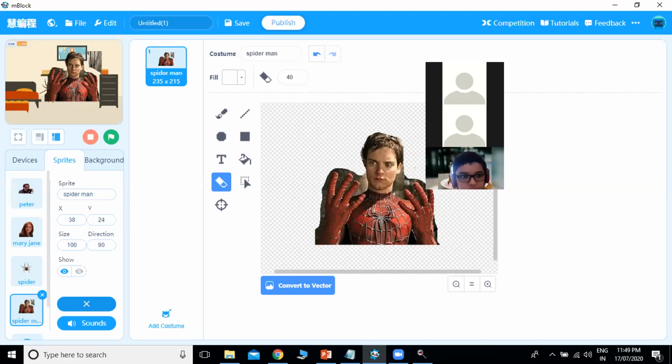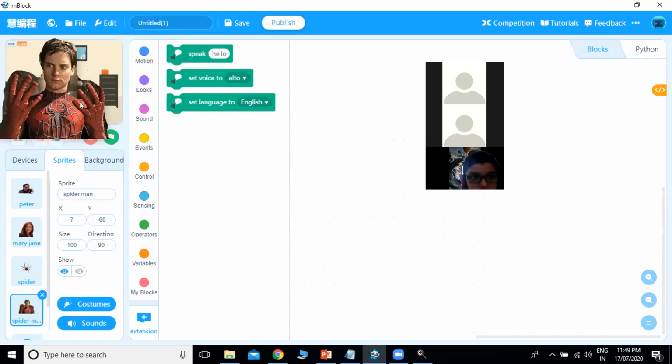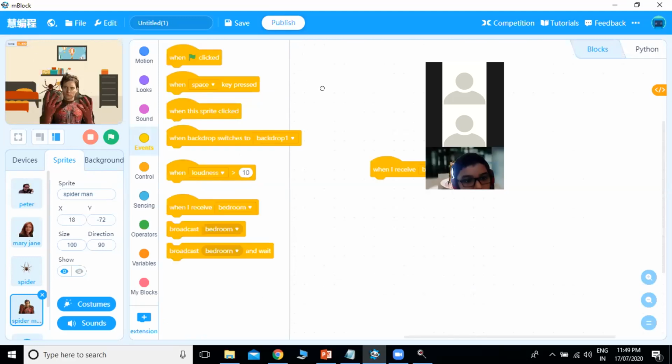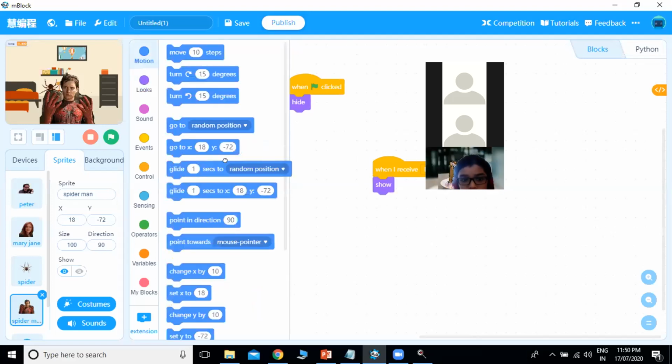Okay, and then so here will be the position of sprite. So I will start programming for this particular sprite. When green flag is clicked, this sprite will be hide. Okay, so when green flag is clicked, he will be hide, and when receive bedroom, he will be show. Okay, and then show to go to this particular position.